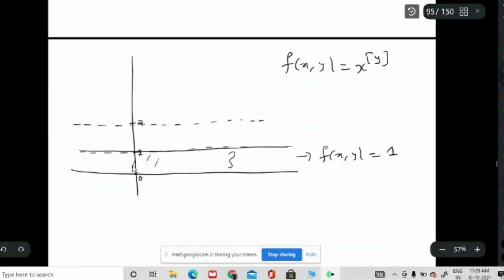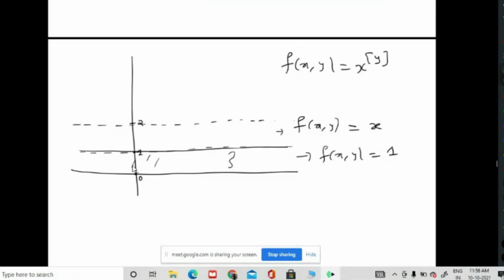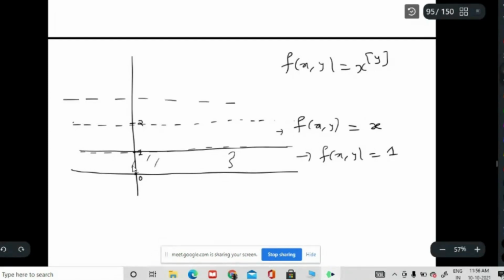What should the function be here? f(x,y) is equal to x. Good. Again for the next region, this boundary I include, but this boundary I am not including. What does the function look like here? x square. Yes, f(x,y) is x square, and so on. Okay, fine.